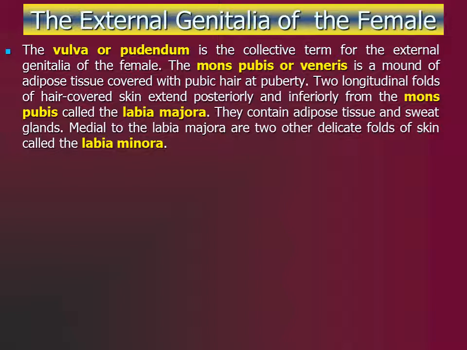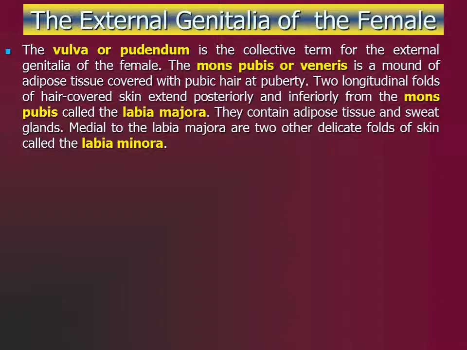They include the mons pubis, labia majora, labia minora, clitoris, urethral and vaginal openings, and the vestibular glands. The mons pubis, also called the mons veneris, is a mound of elevated adipose tissue that becomes covered with pubic hair at puberty. It is situated directly over the pubic symphysis.